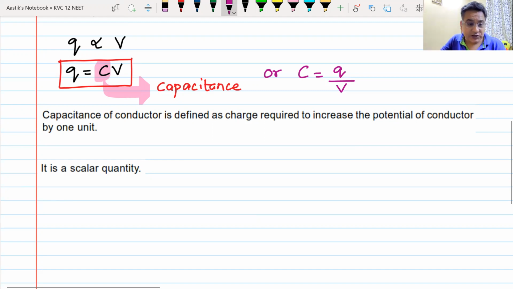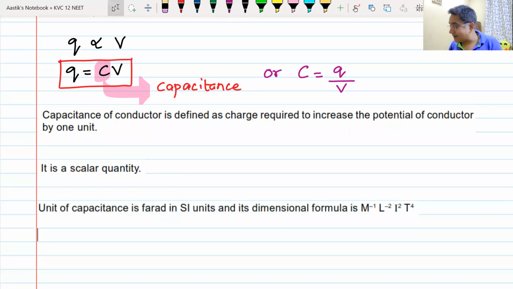What is the SI unit of capacitance? The SI unit of capacitance is known as farad, and never forget its dimensional formula. Its dimensional formula is M raised to the power minus 1, L raised to the power minus 2, current I or A squared, T raised to the power of 4. Some books use I for current, and somewhere you find A for current. Doesn't matter.